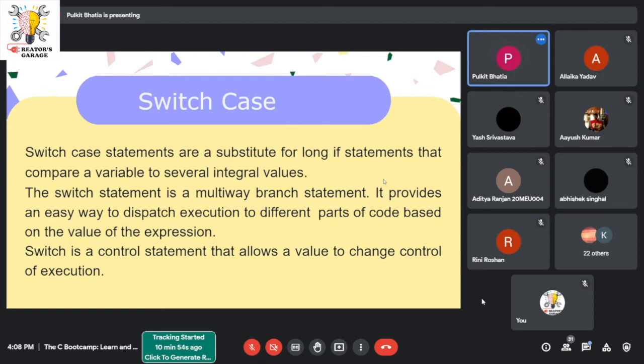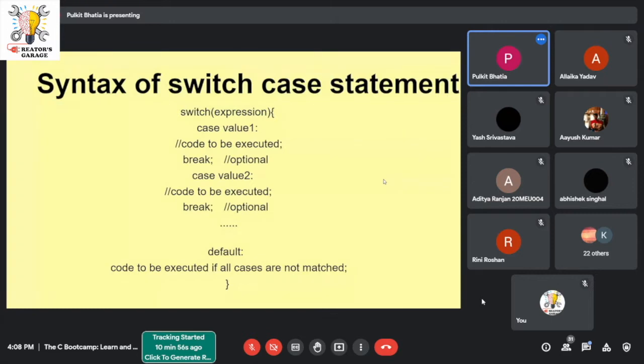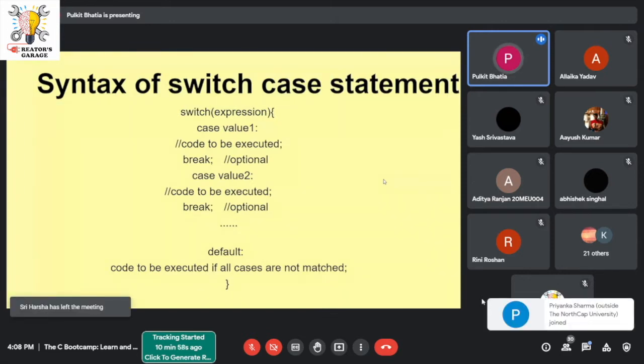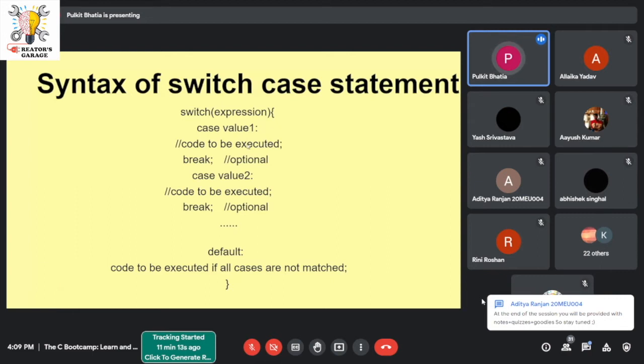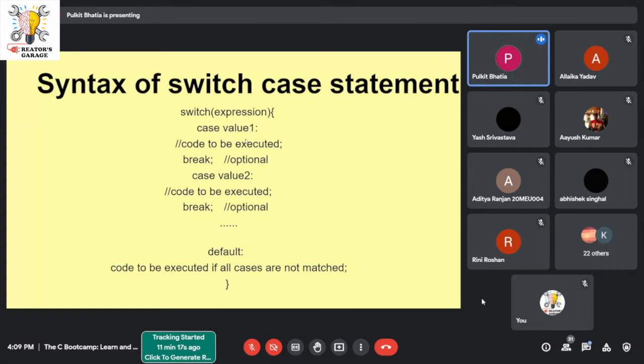So this is the basic syntax of a switch case statement. You write switch and then an expression. The expression is compared to the value of the case. If it turns out to be true, the statements inside the case are executed. Now let us go to the text editor.